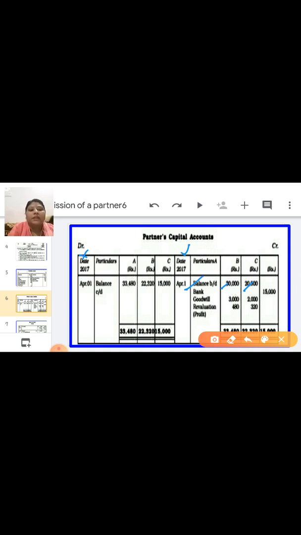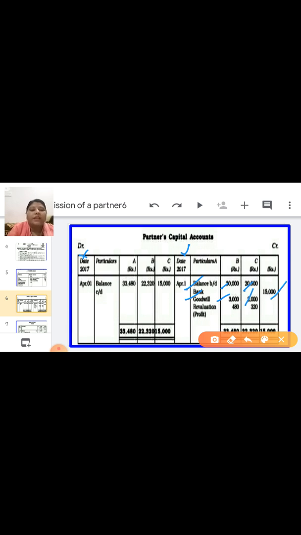Next is, this is the A and B balance. Okay, now the next thing is new partner is coming and he is bringing capital as well as his share of goodwill. So first of all you have to write down by bank. So by bank he is bringing how much capital? 15,000. Okay, and he is bringing his share of premium also 5,000. So 5,000 you have to distribute in the sacrificing ratio, and that you have to write down here as by premium for goodwill and divide in the sacrificing ratio and write down in the capital account of A and B.